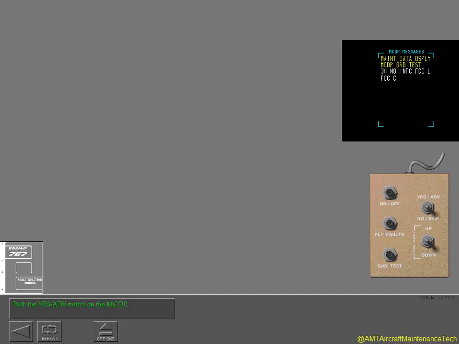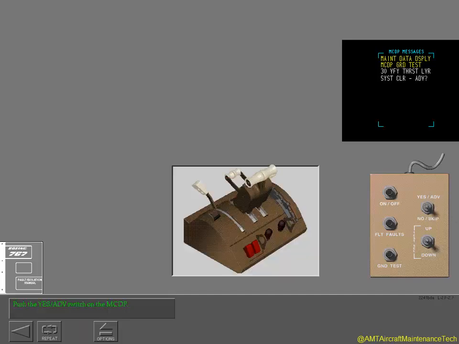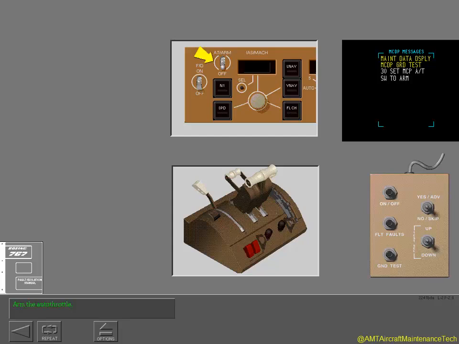Select Yes Advance to continue. This fault reports that the right flight control computer has a problem with the center flight control computer. Select Yes Advance to continue. Select Yes Advance. That is not correct. This step will be automatically skipped if the autothrottle switch is in the arm position. Check the mode control panel. If it is not in the arm position, touch the switch to arm the autothrottle.